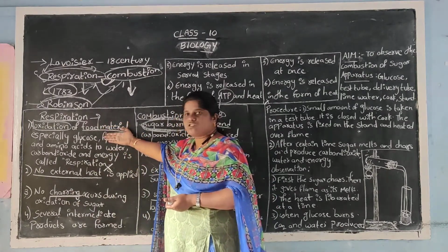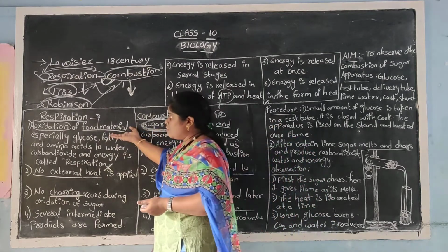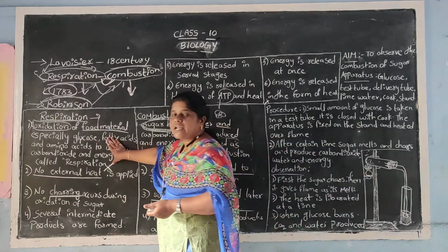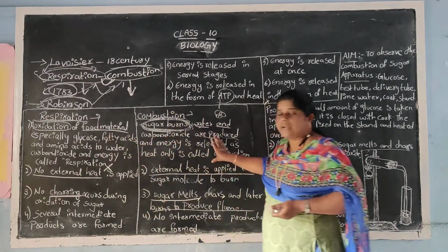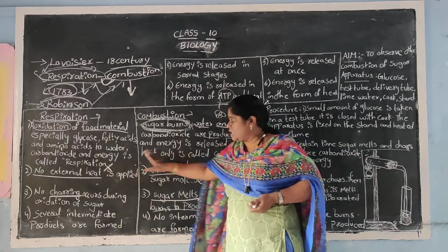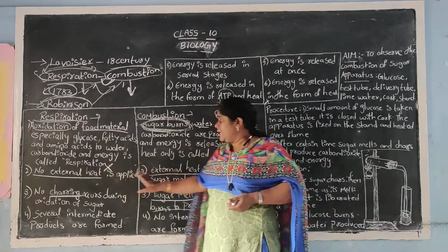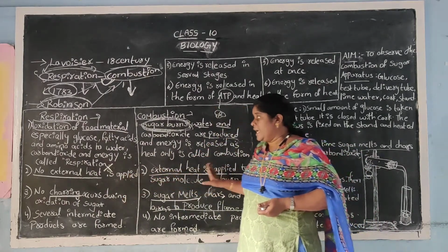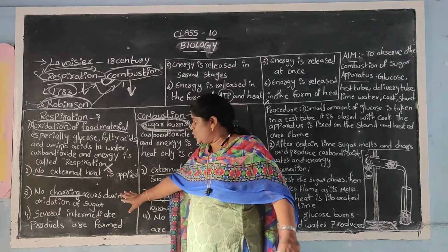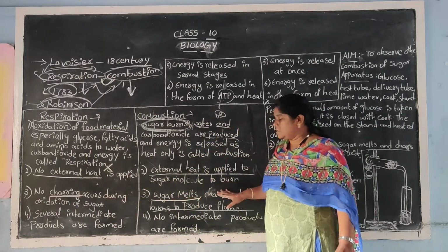Okay, so once again let us go through the differences. This is oxidation of the sugar molecule. This is burning of the sugar molecule. Here also carbon dioxide and water will be produced. This process is respiration. This process is combustion. Here no external heat is applied. Here external heat is applied. And here no charring occurs. Here the thing will become black in color.